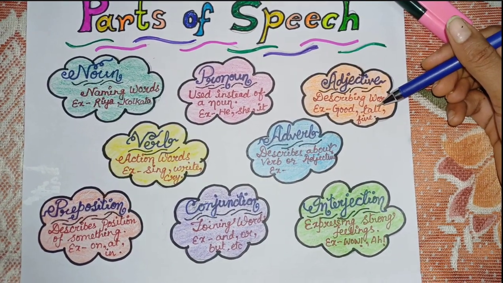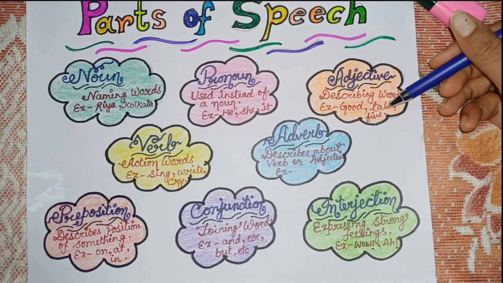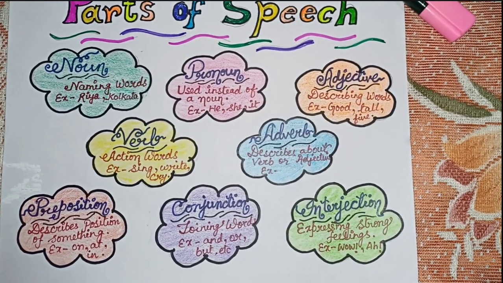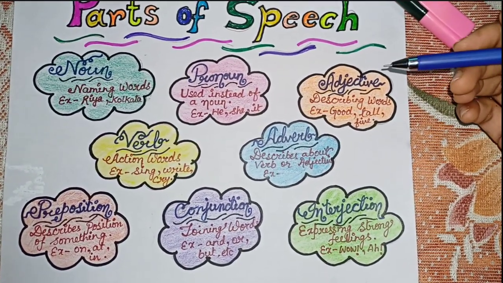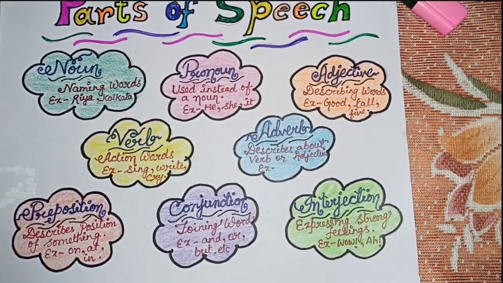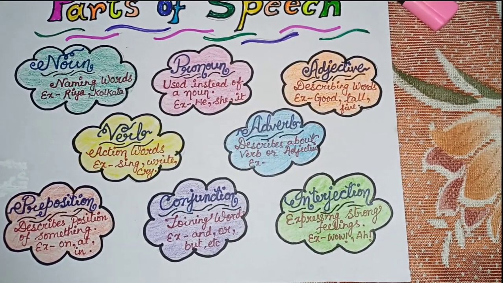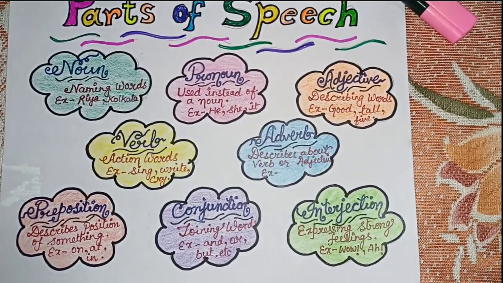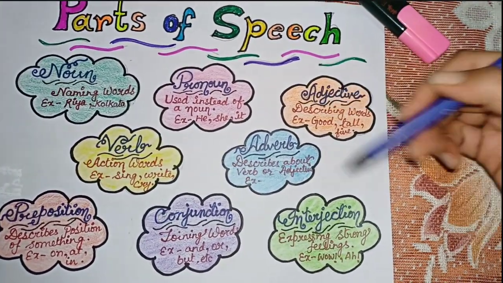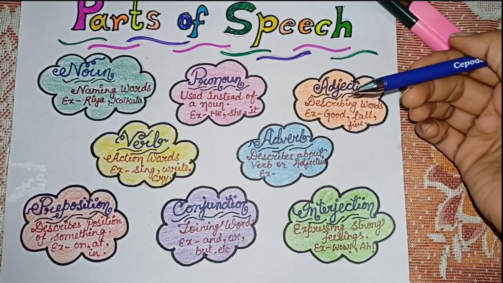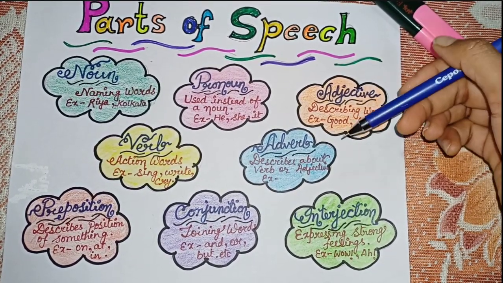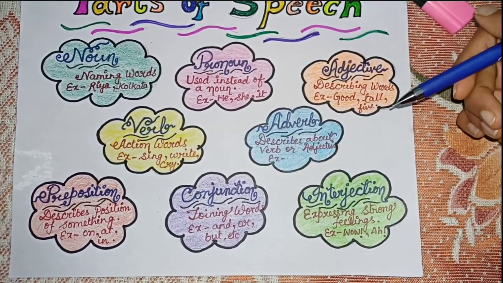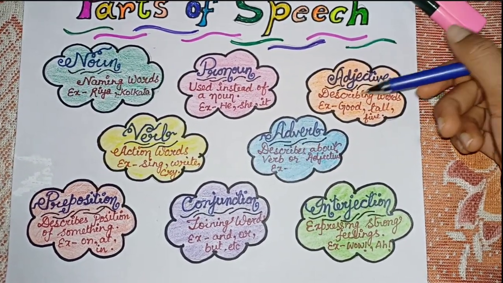So the next part of speech is adjective. What is adjective? Adjective is a describing word. It describes the noun. It says the speciality about the noun. In a sentence, it adds the speciality of that noun, whether it's quality or quantity, whatever it is, but it describes that noun.